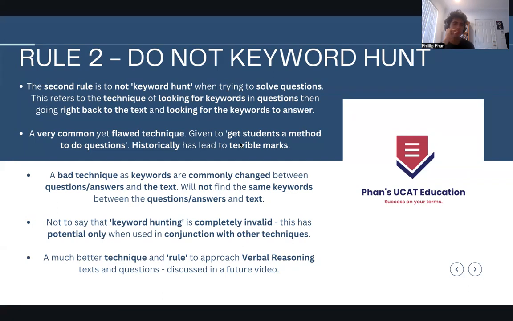So it's historically led to terrible marks, because while you can use this to get by, and if you had no idea what you're doing, this technique is better than doing nothing. You get maybe 50 or 60%, but that's a terrible mark. You're capped to 50 or 60%. You can't really go to 70%, 80%, 90%, 100%. And you do need to average 75% of the questions right to even have a chance in Australia. In the UK, it's a bit less, but I'm going to orient this more to Australia for this point.